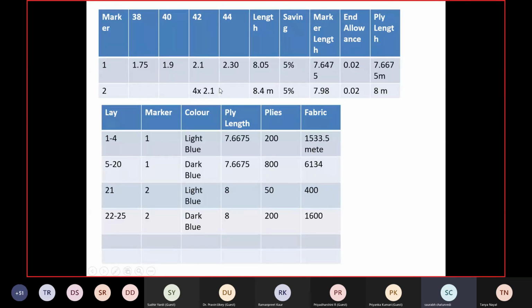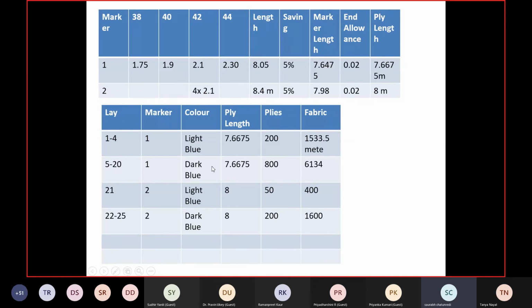Similarly, for the second marker, I am using 4 in 2.1, 8.4, 5% saving, and allowance 0.28 meter. This is just fitting because 8 meters was my maximum ply length. In case my table constraint was less than this, I could not use it. Then from lay 1 to 4, lay 5 to 20, and lay 21 to 25, I have cut light blue, dark blue, light blue, dark blue.